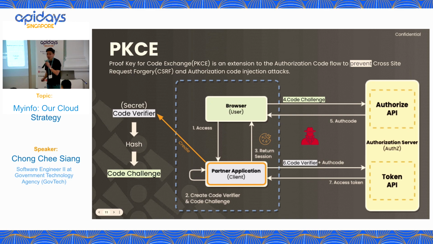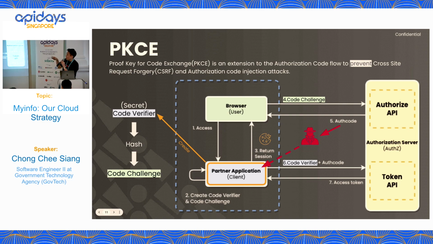This sounds simple, but what if I have an attacker, a bad guy, who tries to intercept the traffic and steal your auth code? Then he tries to spoof my partner, the bank, to call the token API. Will it work? Actually not, because the session established between the attacker's browser is different from the user's browser.